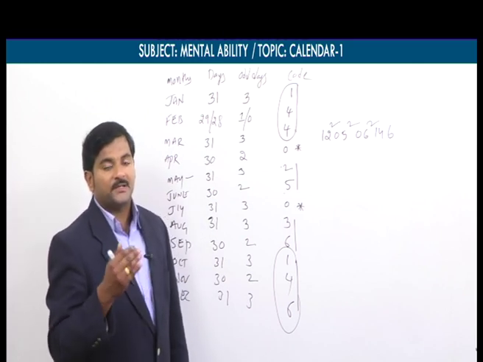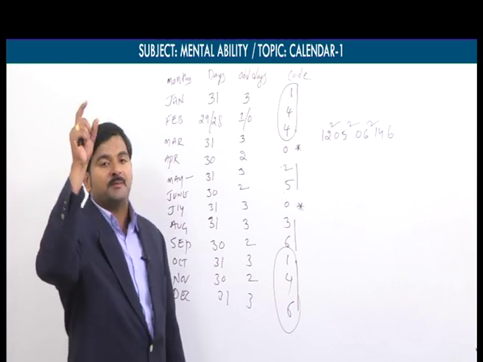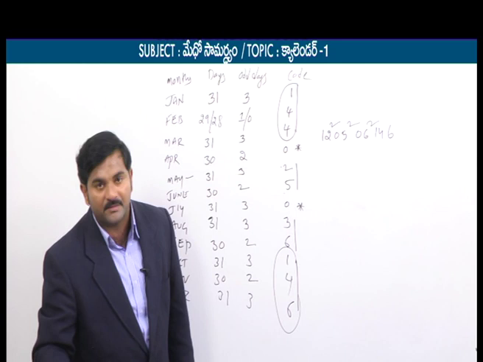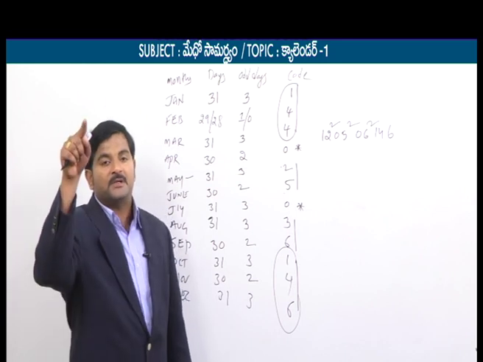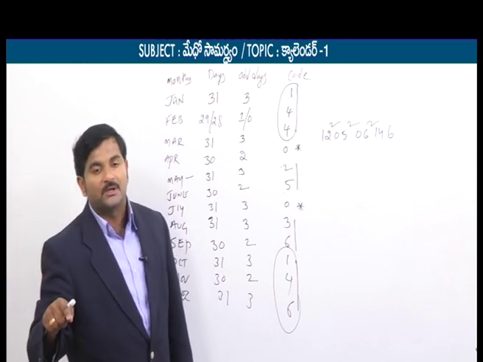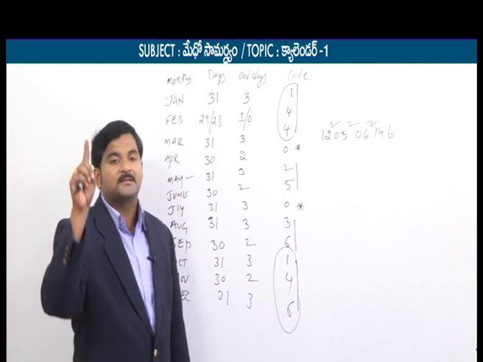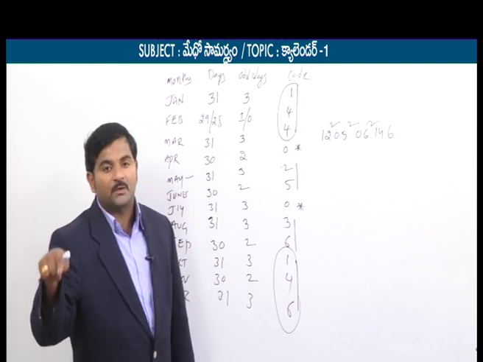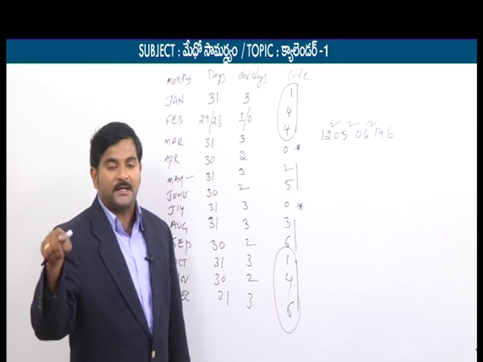12 squared, 05 squared, 06 squared, 146. So starting 3 months 144, last 3 months 146. April code 0 and July code 0. Still we have only 4 months: May code is 2, June code is 5, August code is 3, September code is 6.